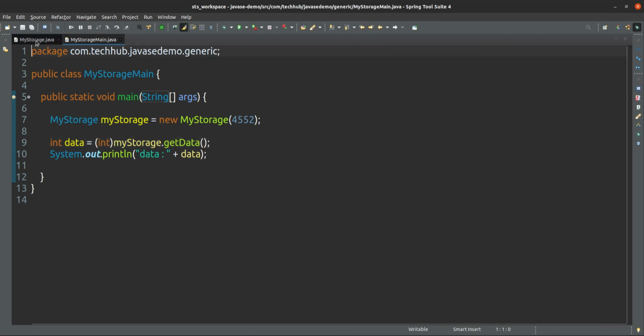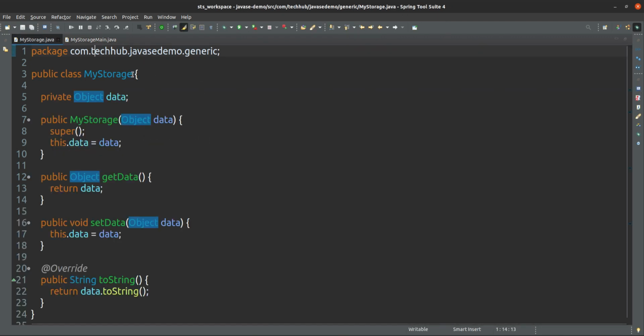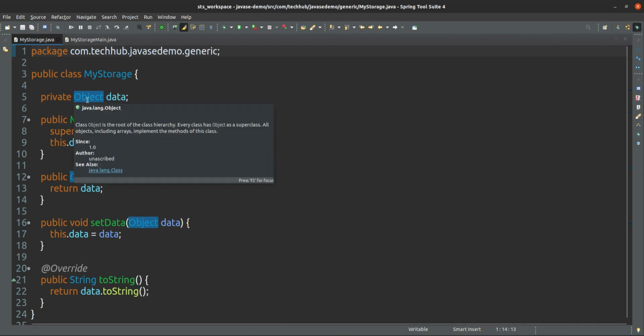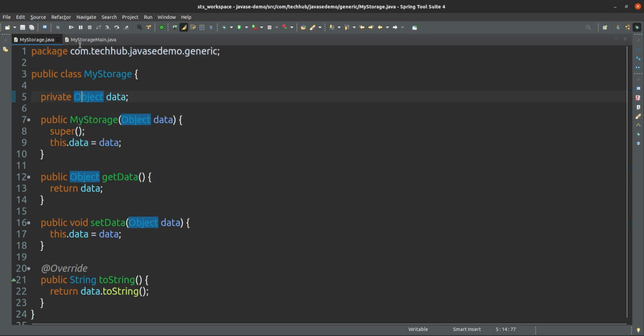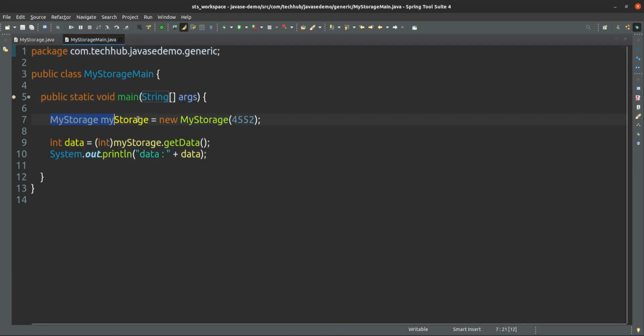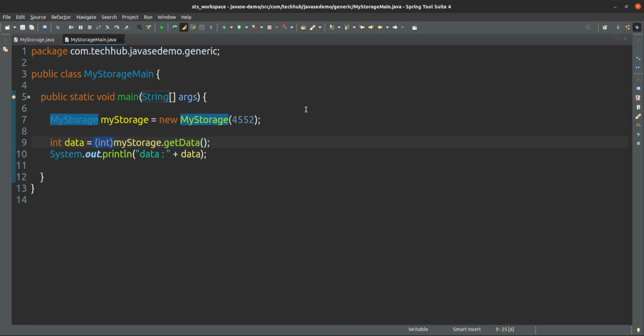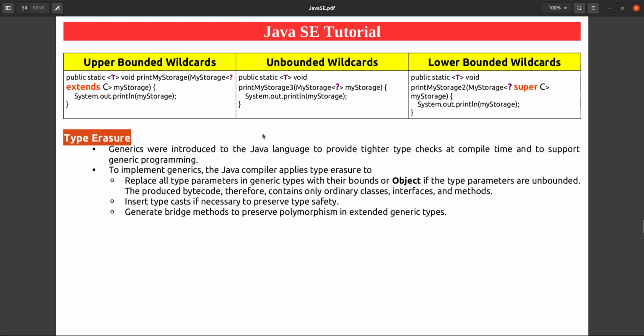If you are using some generics code, the generic statement will be replaced with Object, and wherever you are using this statement that will be removed, those generic type definitions also will be removed, and wherever you are accessing that value, automatically the typecast statement will be added by your compiler. So that is called type erasure.